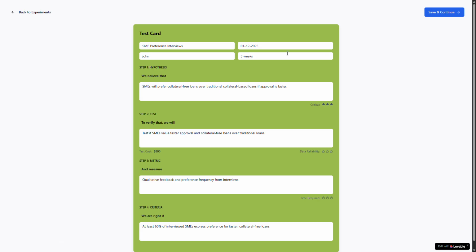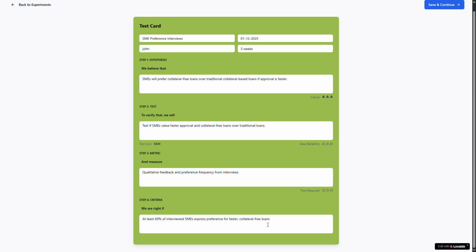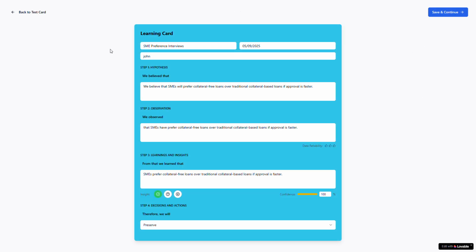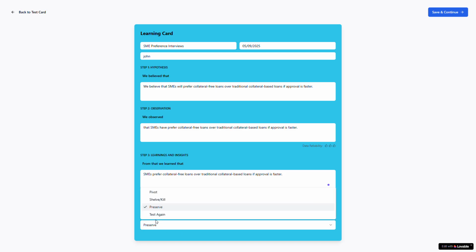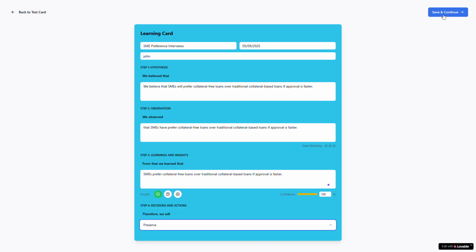You can edit it. You can have a test card, see what it is, and save. You can have a learning card. All you have to provide is what you have learned from that experiment, and finally your decision: did you get the result, yes, no, or I'm not sure? And what is your confidence level? That depends on your learnings and observations. Then you can decide whether to pivot that specific hypothesis, kill it, preserve it, or test again only that hypothesis. And you can save again.